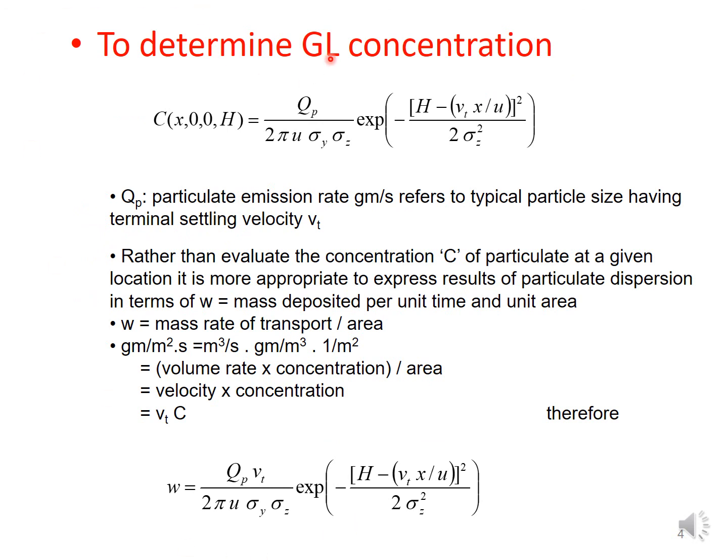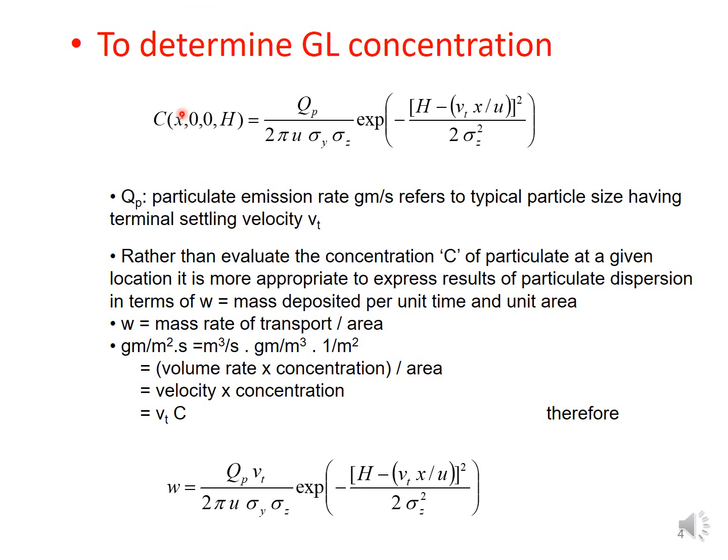Now we wish to determine the ground level concentration. We don't want the concentration in the vertical as well as horizontal plane, but simply along the line of emission from a particular stack.